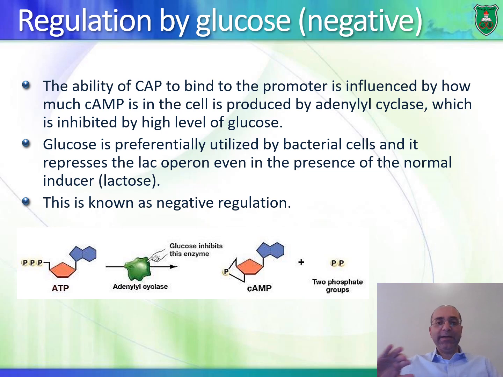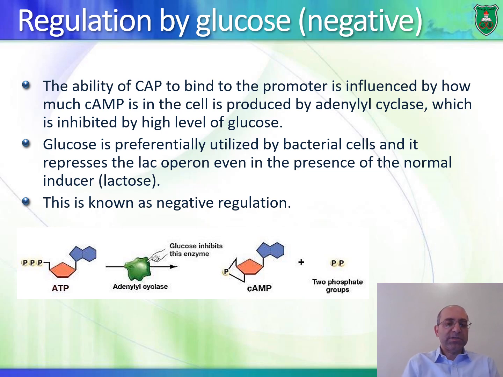That is, the presence of something negatively regulates or represses transcription. Okay, so lactose induces positive regulation, because when it's present there is transcription. Now glucose, on the other hand, induces negative regulation, because if it's present there would be no transcription of the lac operon. Okay, so why is it that glucose does that? Because if there is lactose and there's glucose, bacteria would prefer glucose over lactose, and it makes sense, right?